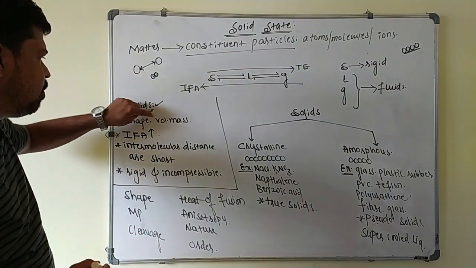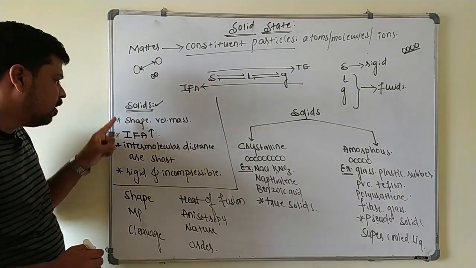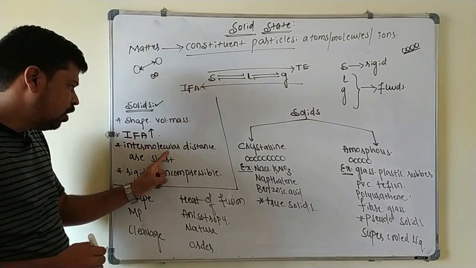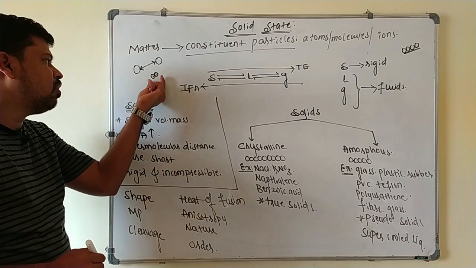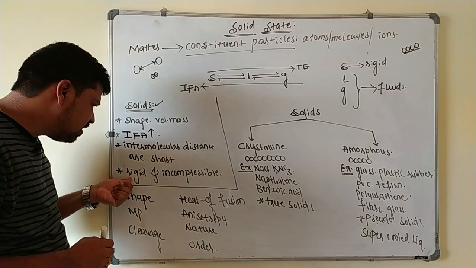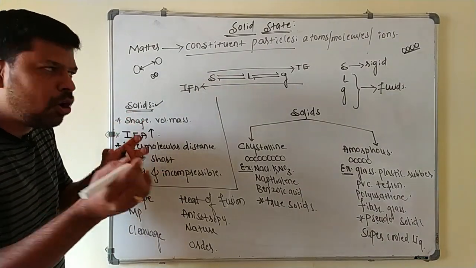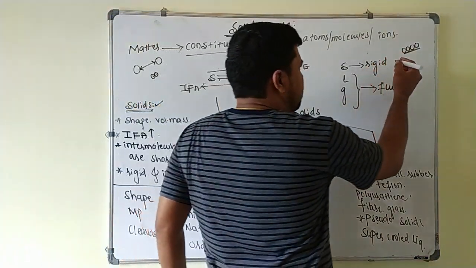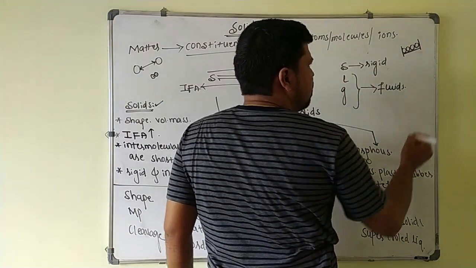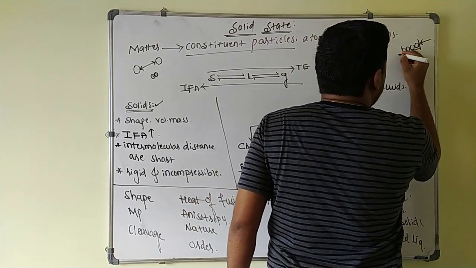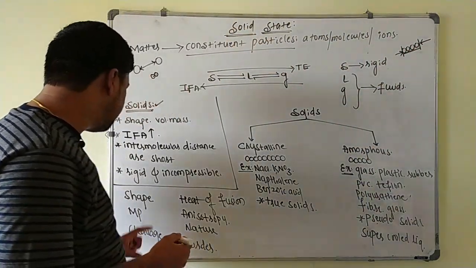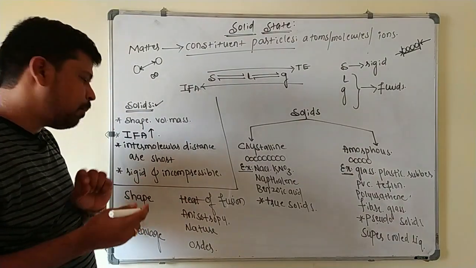Next point, these are the important properties of solids. They have definite shape, volume, and mass. In case of solids, intermolecular force of attractions are very high. Intermolecular distance are very short because particles are very close to each other. And the next point is they are rigid and incompressible. They cannot be compressed because in the solids, the constituent particles are very close to each other, so that there is no gap between the particles. If I apply the pressure on both sides, they cannot be compressed because there is no space between them. So because of this, what happens? Solids are rigid and incompressible.